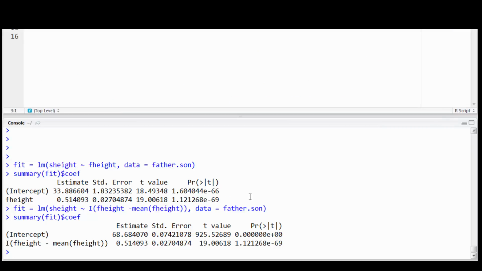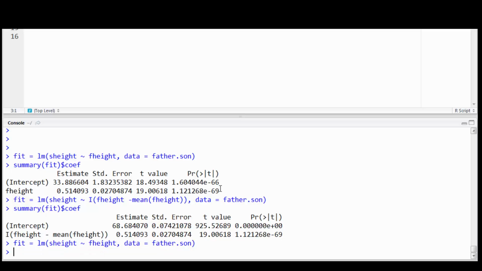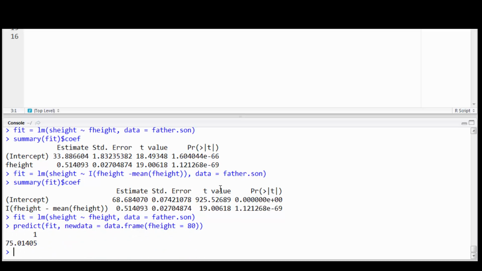So recall, let's refit our linear model. There's our linear model fit. Son's height is the outcome, father's height is the predictor. I like to predict using the predict function, so predict fit. In previous videos we've talked about how you can do this manually, but I like to do it with the predict function. We want new data equals a data frame where the father's height is the single value 80. Then it predicts it at 75 inches.